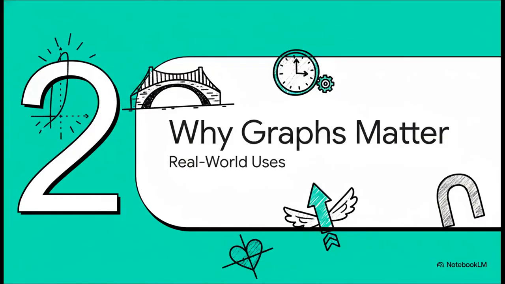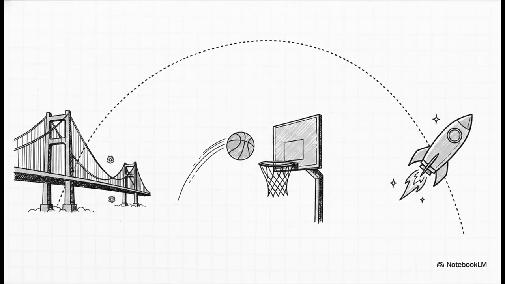Section 2. Why quadratic graphs matter. Now, you might be sitting there wondering why you need to learn this outside of just trying to pass a math test. Well, parabolas are absolutely everywhere. Fun fact for you, the shiny reflectors inside a flashlight or a car's headlights are perfectly shaped parabolas, specifically designed to shoot lights straight ahead. Professionals in engineering, sports analytics, and physics use parabolas every single day to figure out if something is increasing or decreasing, or to find maximum heights and minimum limits. So by learning to read and describe these graphs, you aren't just doing math, you're actively growing your logic, your observation skills, and your critical thinking.